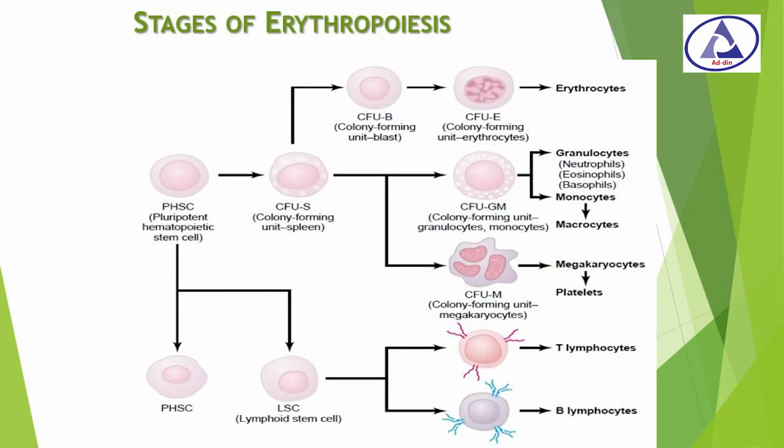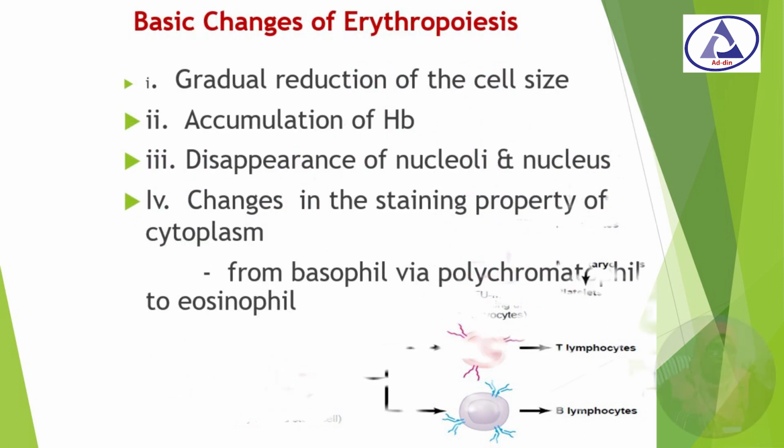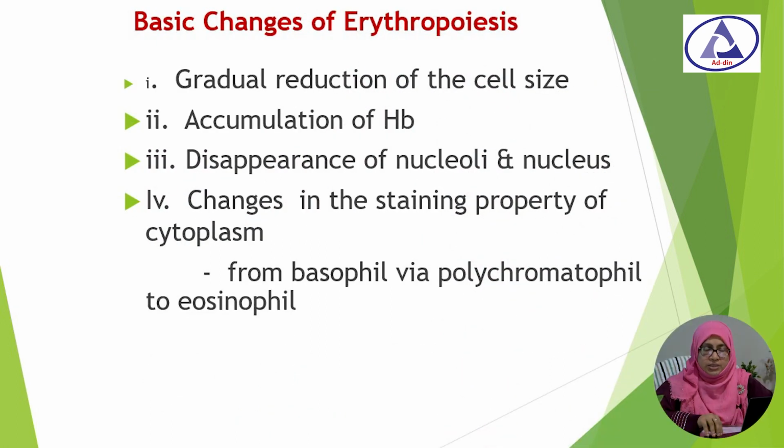In this figure you can see the stages of erythropoiesis. The first stage is the proerythroblast stage, then basophilic erythroblast, then polychromatophil erythroblast, then orthochromatic erythroblast, reticulocyte stage, and then erythrocyte or mature RBC. Now we are going to discuss the changes that occur in all these stages of erythropoiesis.